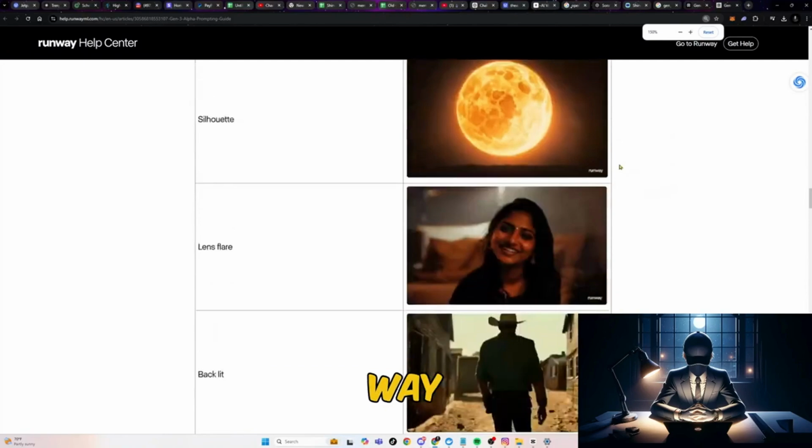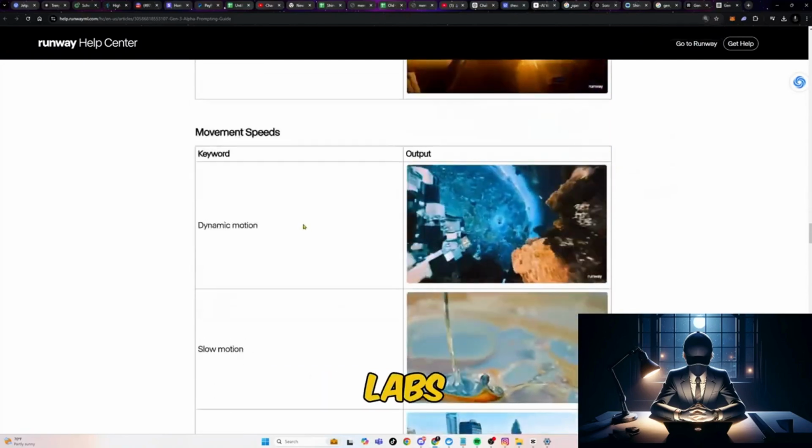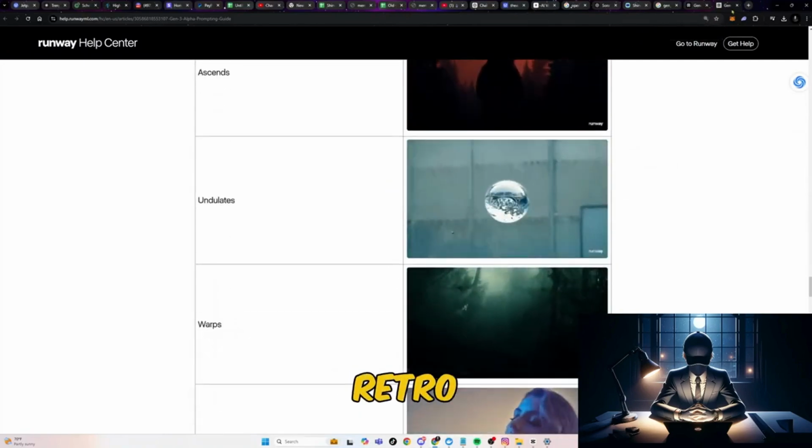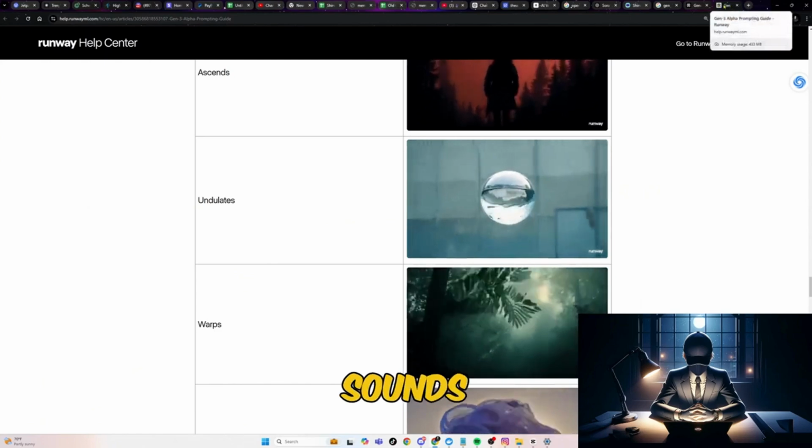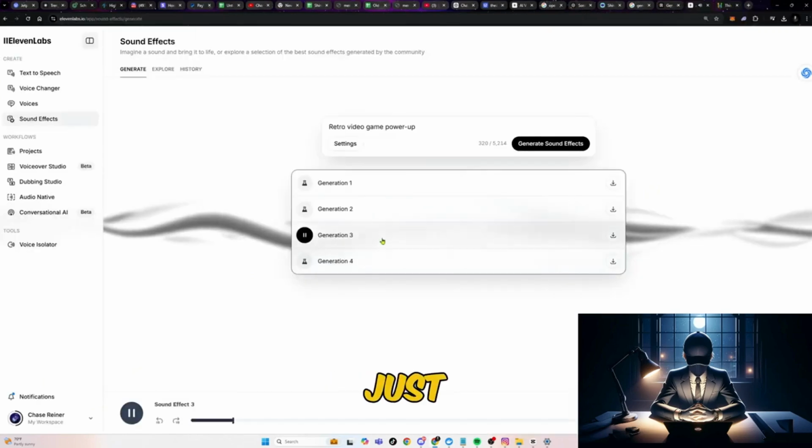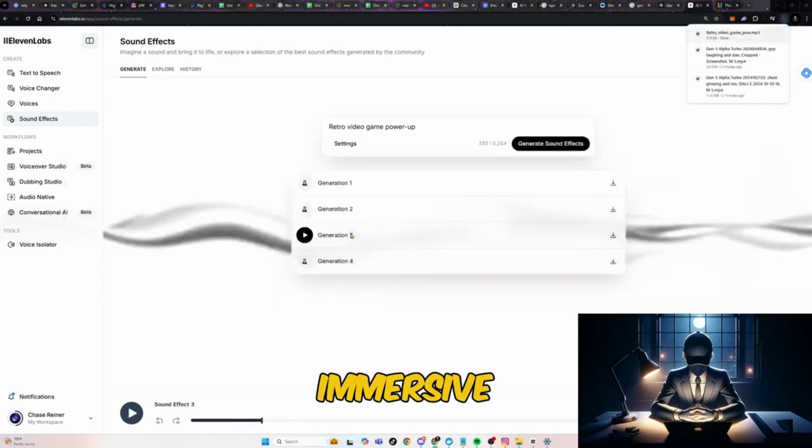Sound effects are another way we level up the experience. 11 Labs, for instance, can generate sounds like retro gaming or ambient city sounds, tailored to fit any theme. Just select the sound, download, and layer it over your visuals in CapCut for a fully immersive video.